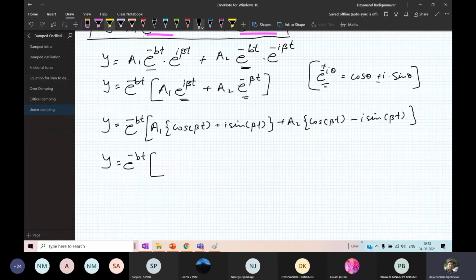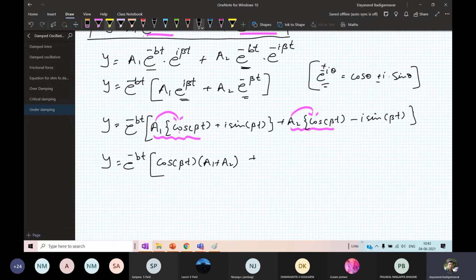A1 cos beta t, here this is A2 cos beta t. Now what I have done, I have taken A1 inside the bracket, A2 inside the bracket. When I take A1 and A2 inside the bracket, that will give you A1 cos beta t, A2 cos beta t. In both the terms, cos beta t is common. Therefore, I can write cos beta t common into A1 plus A2. This is the first term what you get.